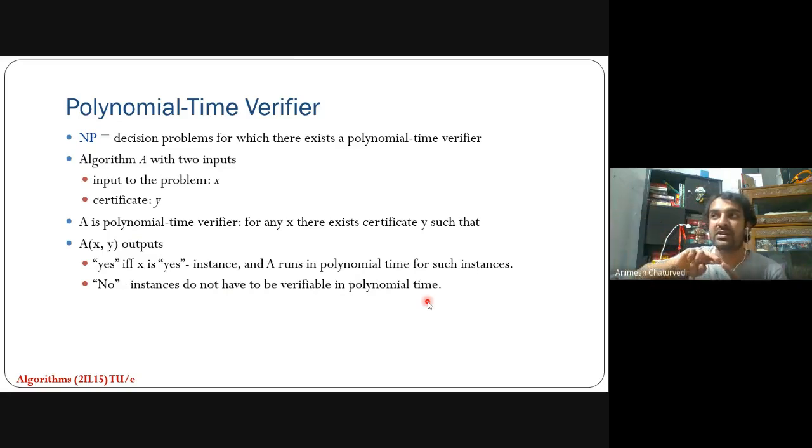So how the time is taken, whether it is exponential, meaning directly going up, or whether it is polynomial. You have to deduce and draw that graph, and you can tell whether it's a polynomial time verifier or not.